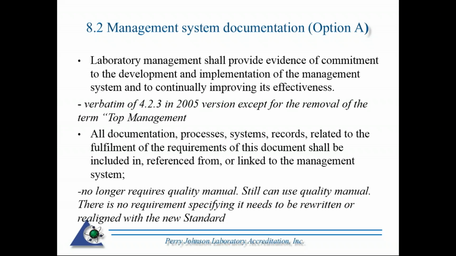Typically I would see a pyramid, quality manual at the top, perhaps supporting quality procedures under that, technical procedures, forms, elements all feeding into the quality manual. You can still utilize the quality manual, that system of documentation, and still comply with Section 8.2 just fine. It's not required though.